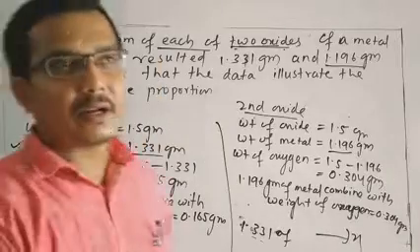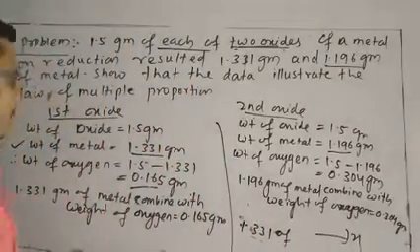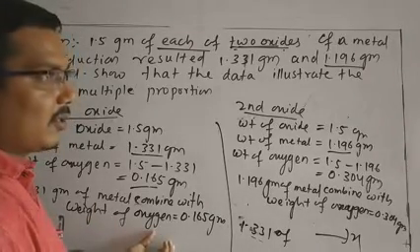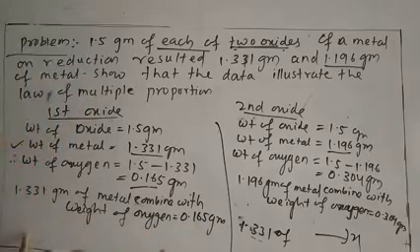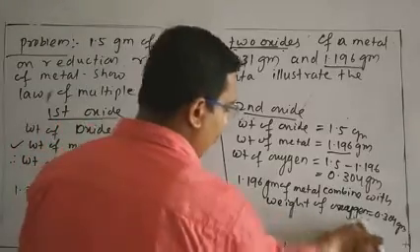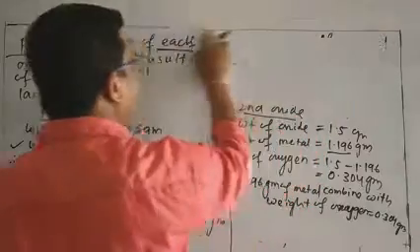For better understanding, always remember to find out how much oxygen is required to combine with 100 gram of metal. Here you find out for 100 gram, here also for 100 gram. Let me explain how we will solve this problem.